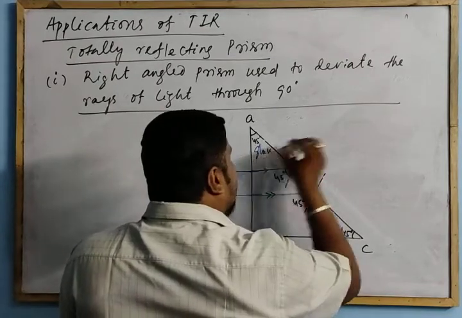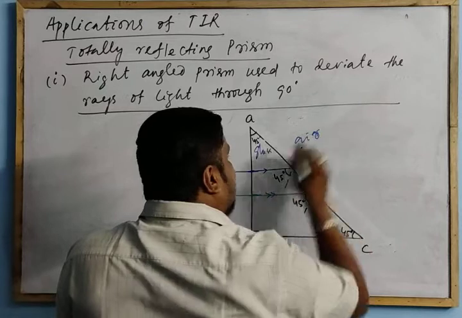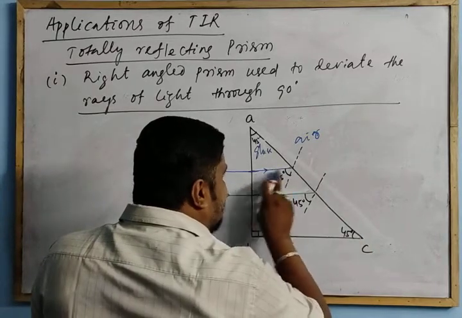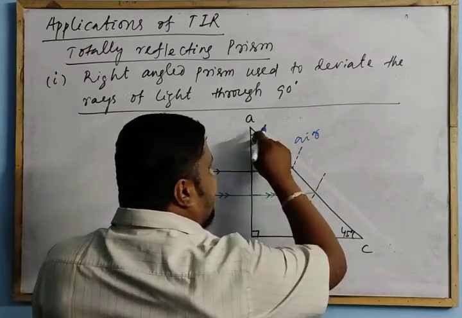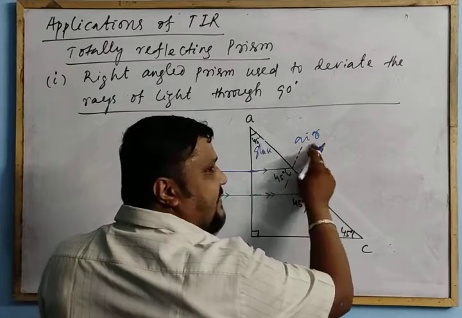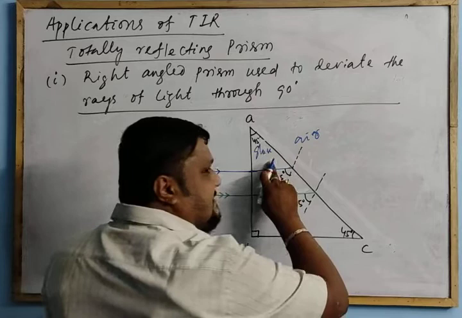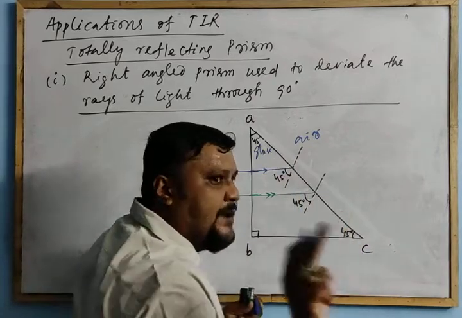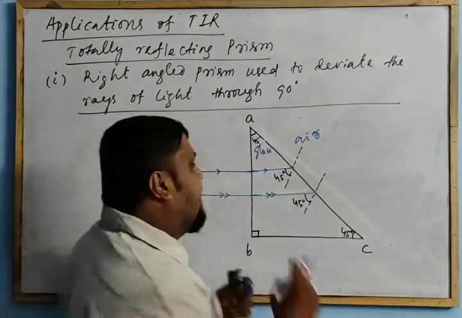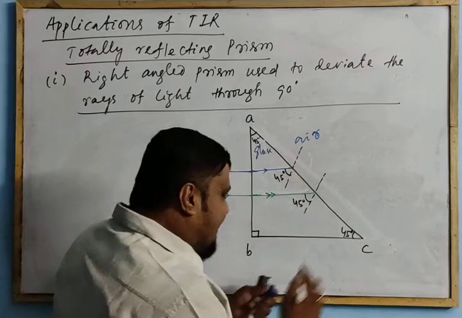It is glass and this is the air. The ray strikes this face glass to air, traveling from denser to rarer. The incident angle is 45 degrees. For glass, the critical angle is 41.8 degrees or 42 degrees. It is incident at an angle greater than the critical angle.